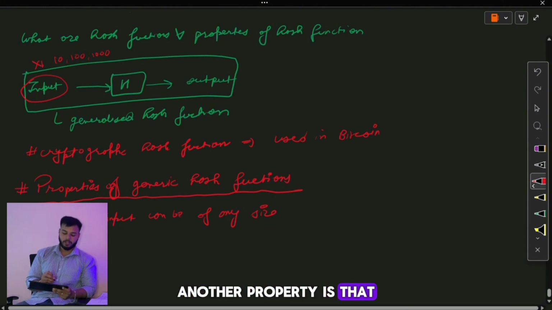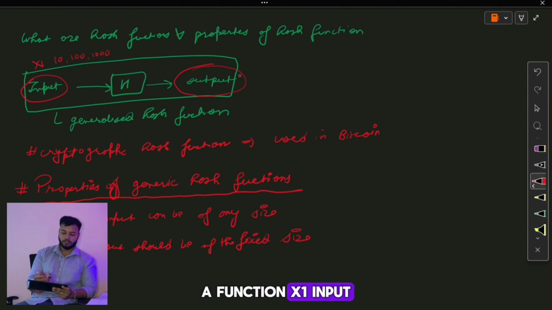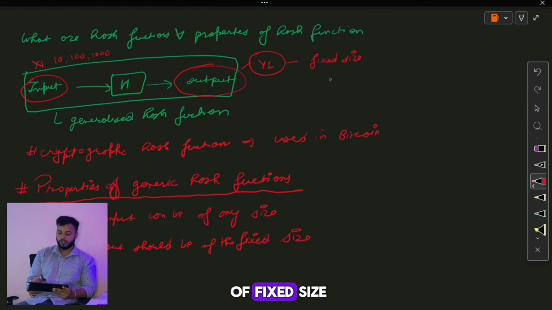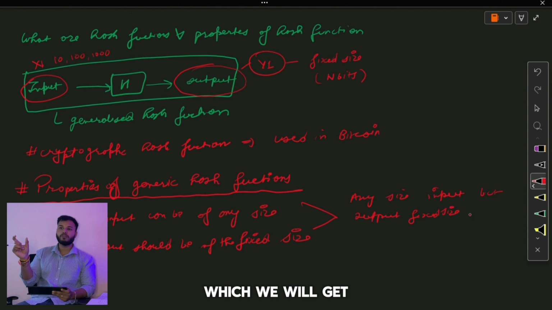Another property is that output should be of a fixed size. Let's say we provided a function x1 input, it provides the output as y1. Now y1 should be of fixed size, let's say n bits. So basically, if we combine these 2 properties, we can provide any size input, but the output which we will get should be of fixed size. That is basically the n bits that we are defining.